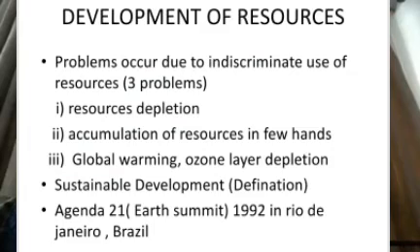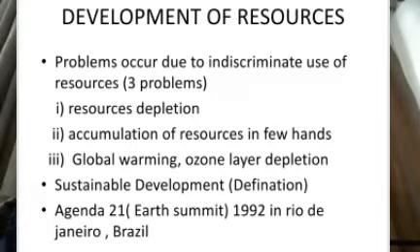Next topic is development of resource. Here we covered 3 points. First, problems that occur due to the indiscriminate use of resources. Second, sustainable development. And third, Agenda 21. So, problems due to indiscriminate use of resources. Here we have discussed 3 problems. First one, resource depletion. If we use resources more and more without thinking, if we over-exploit them, very first the resource will deplete.